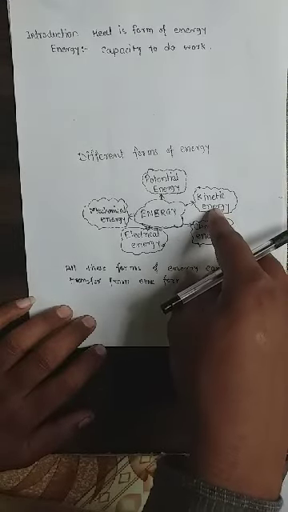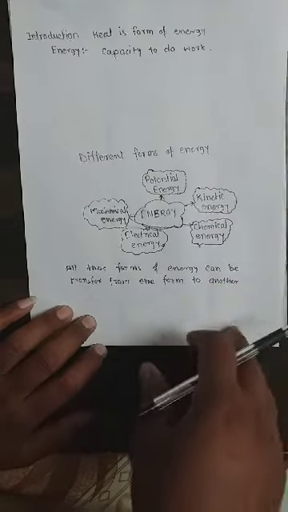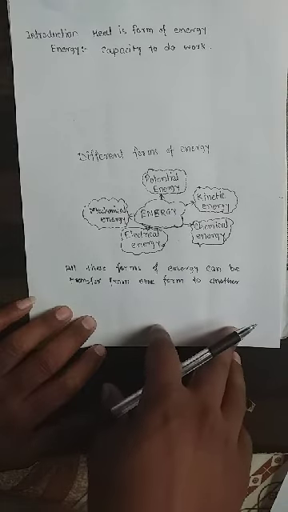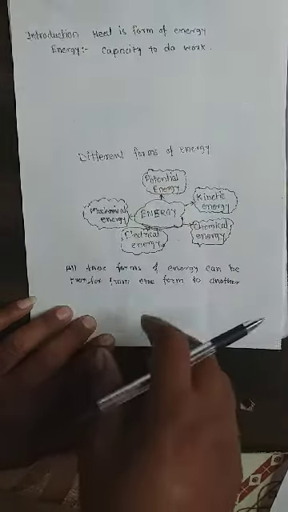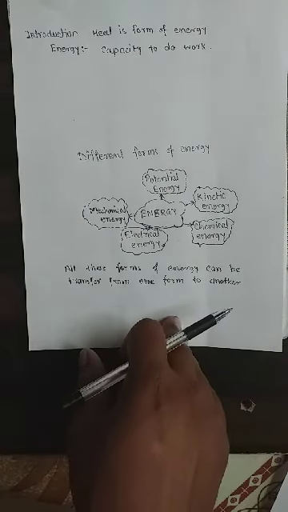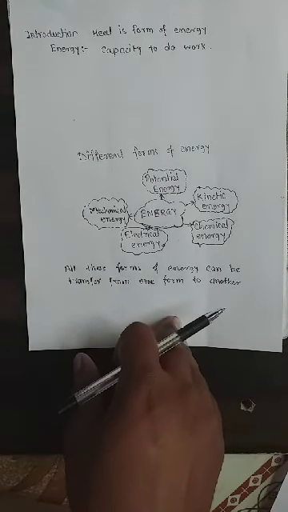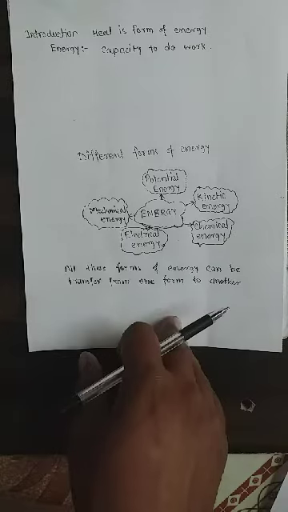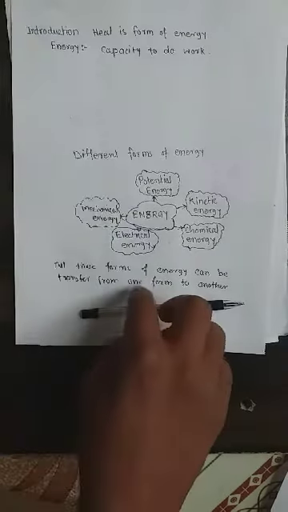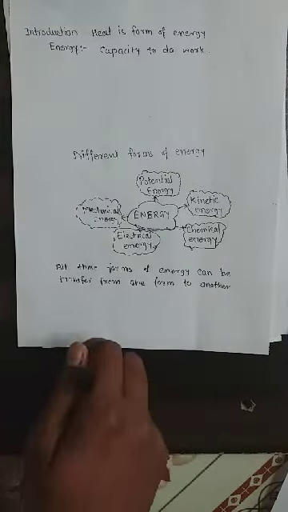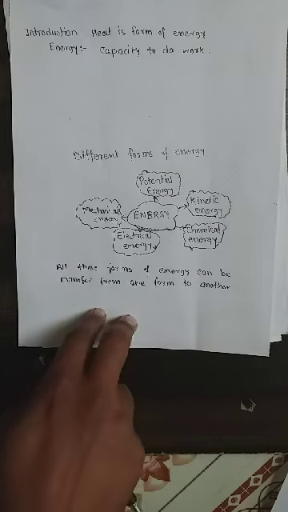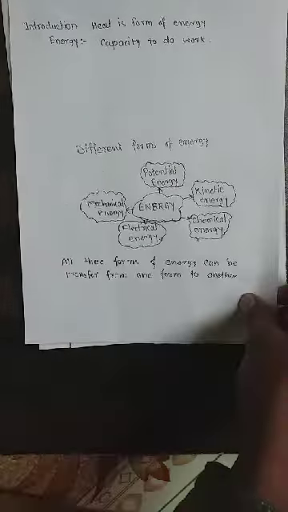Kinetic energy is produced by virtue of the movement of an object, potential energy is due to the position of the object, and heat energy is transferred from one object to another due to the temperature difference between them.